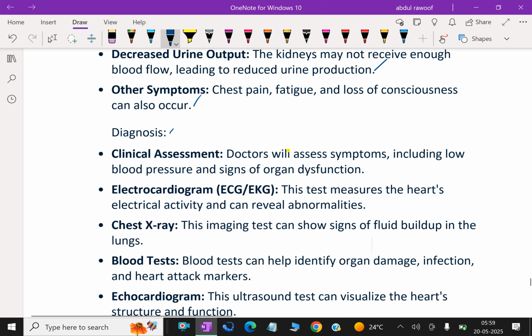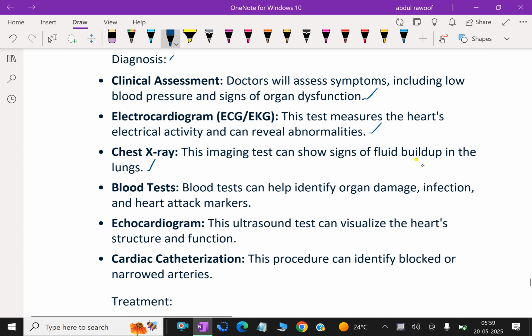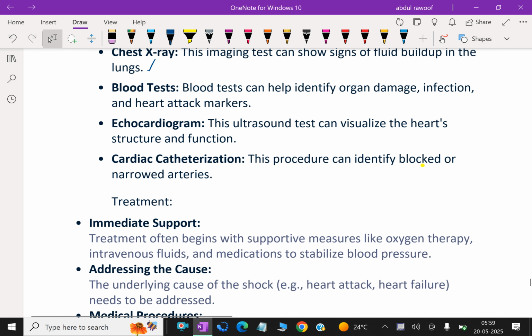What are the diagnoses? Clinical assessment. Doctors will assess symptoms including low blood pressure and signs of organ dysfunction. Electrocardiogram, ECG or EKG. These tests measure the heart's electrical activity and can reveal abnormalities. Chest X-ray. These images can show signs of fluid buildup in the lungs. Blood tests. Blood tests can help identify organ damage, infections, and heart attack markers.